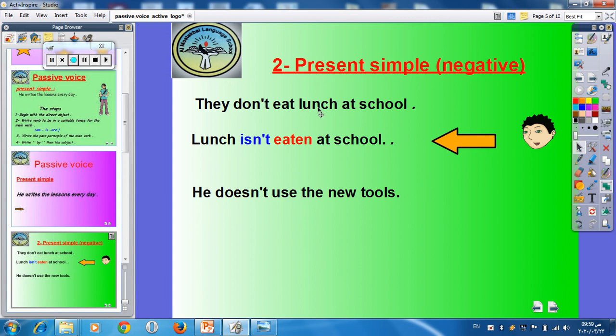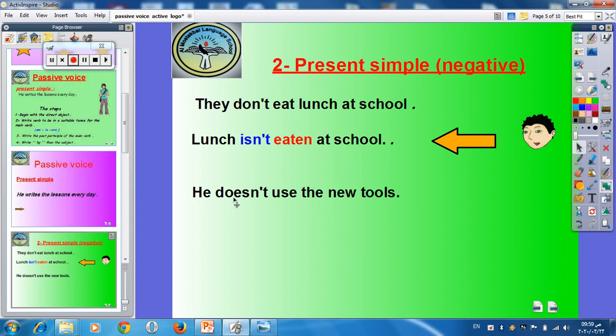This is the direct object. Then I looked at the verb don't eat. It's a present simple. So I wrote isn't, not is, because the sentence is negative. So it will be isn't. After that, look at the main verb eat, it will be eaten. So lunch isn't eaten at school.